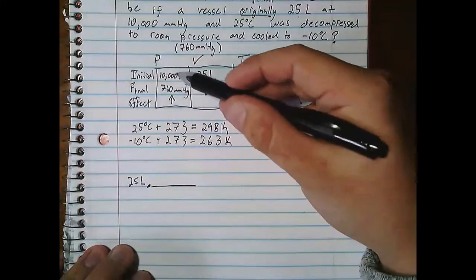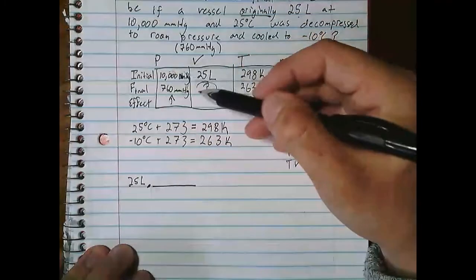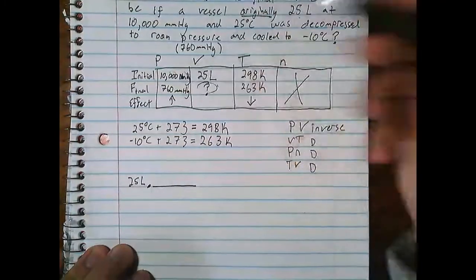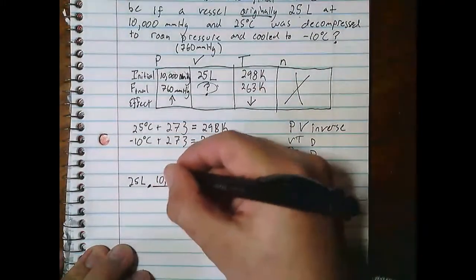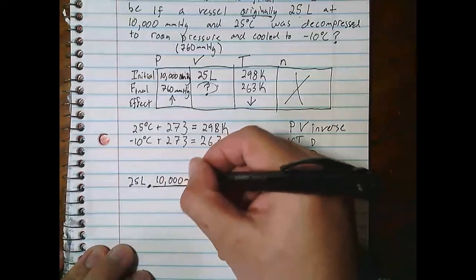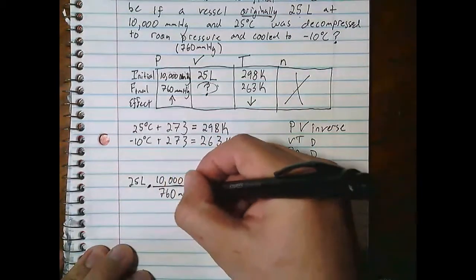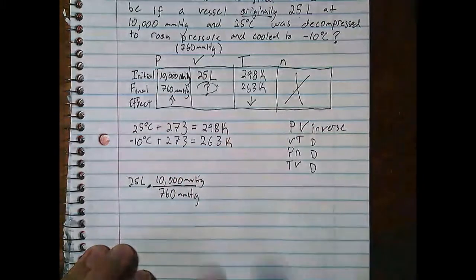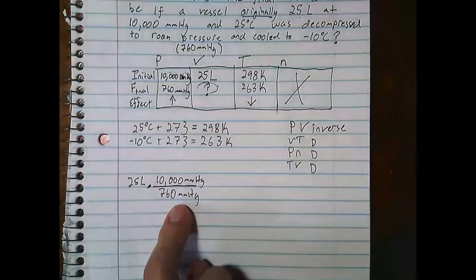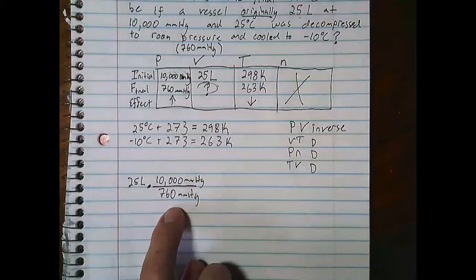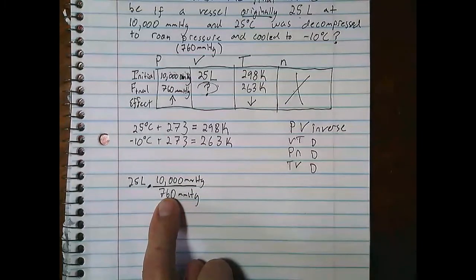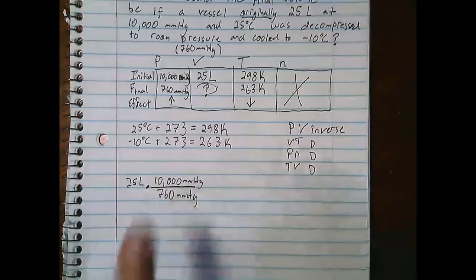Now, in order for these two numbers to make the volume go up, I'm going to need the bigger number on top and the smaller number on bottom. And you can see here, this fraction has a value greater than 1, so when I multiply 25 liters by it, that would result in the volume going up.